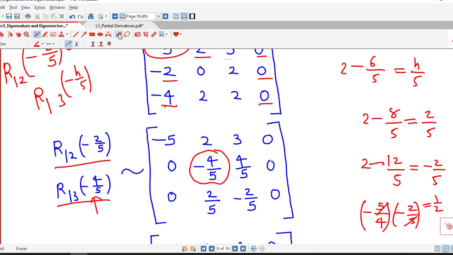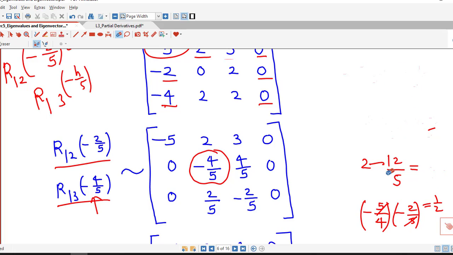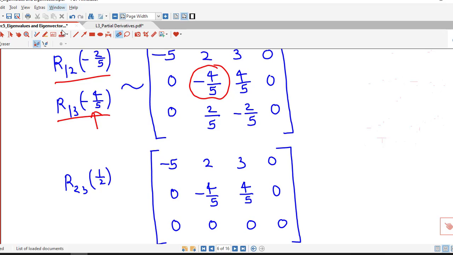So we multiply the second row by 1 by 2 and add it in the third row. If we multiply this by 1 by 2, we have minus 2 by 5 and plus 2 by 5, which is 0. And if we multiply this by 1 by 2, we have 2 by 5 and here we have minus 2 by 5, so we obtain 0 here.